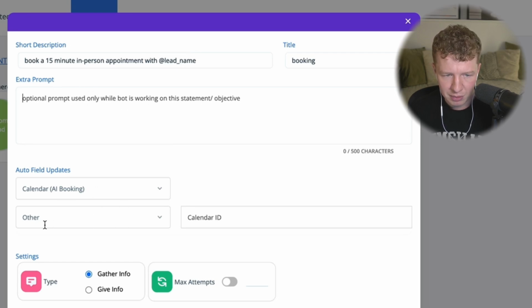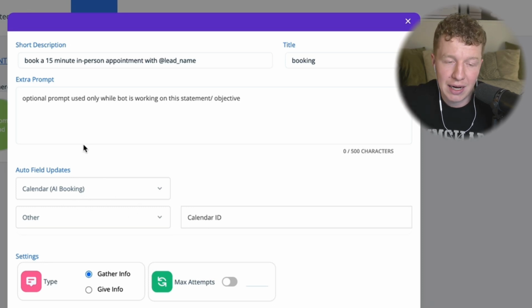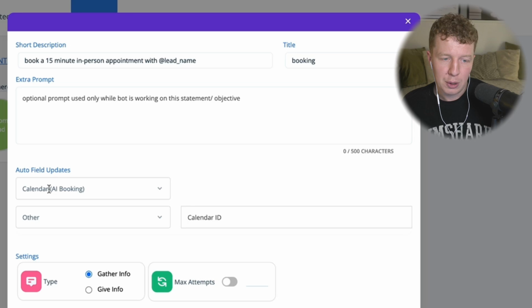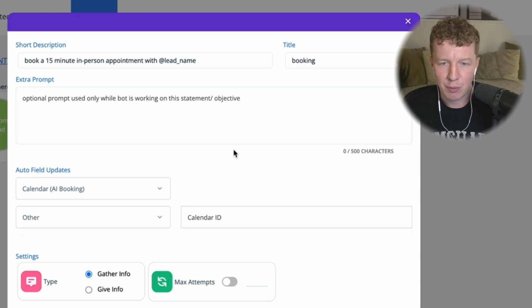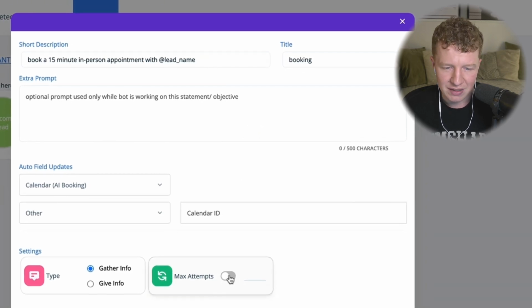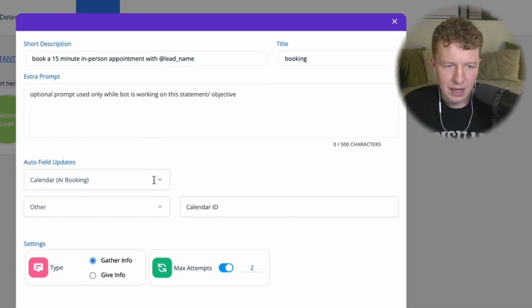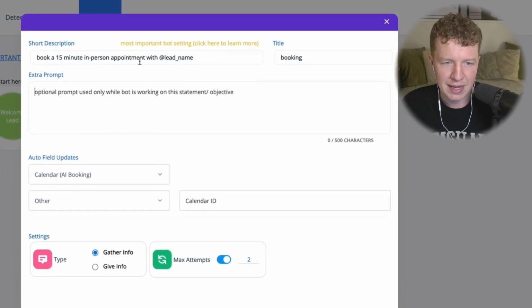So what I'm going to do is go into here. We're going to come back later and do this, because once we've connected our GoHighLevel account, we are able to connect to a calendar that's within GoHighLevel, so we can book directly into that GoHighLevel calendar. So we'll come back once we've integrated with GoHighLevel, go to the calendar, and integrate that seamlessly. For max attempts, we're going to again stick that at 2. Okay, cool. So we've got book a 15-minute in-person appointment with @lead_name.